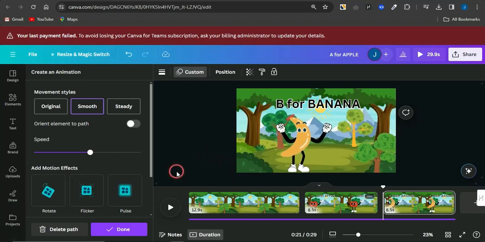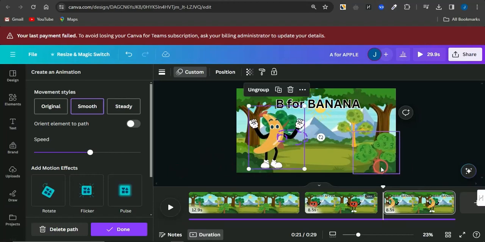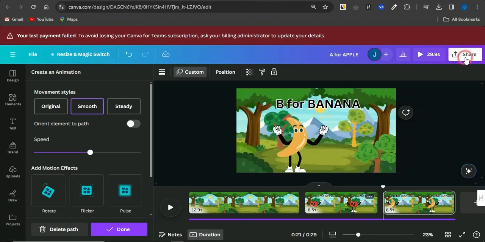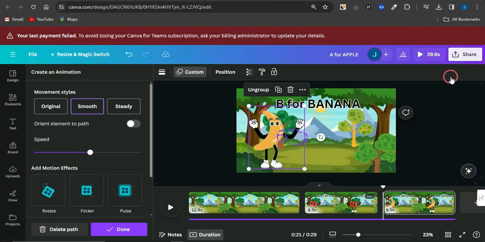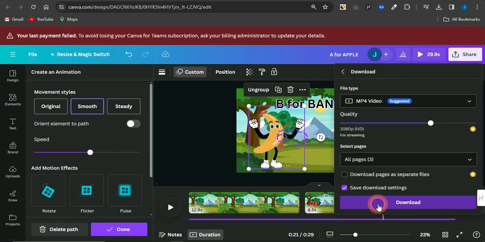Now once this has all been done, you want to just simply do the same thing for each and every one of them right now, and you could just simply go on to downloading this particular video on your device. Now once you click on share right now, it's going to come up, of which you can just simply select the download icon. As you can see the download icon right here, select that and download this video.